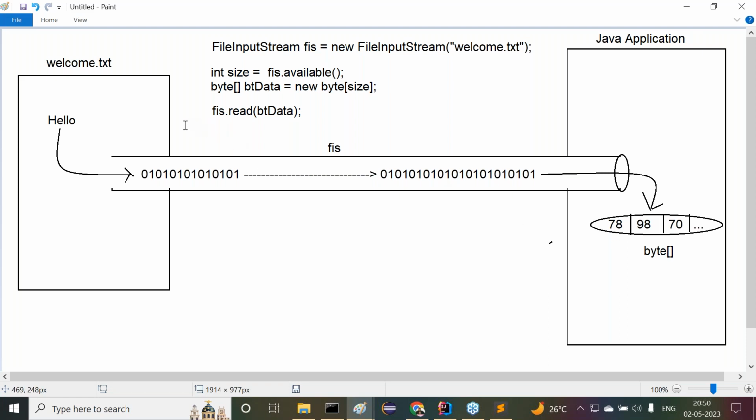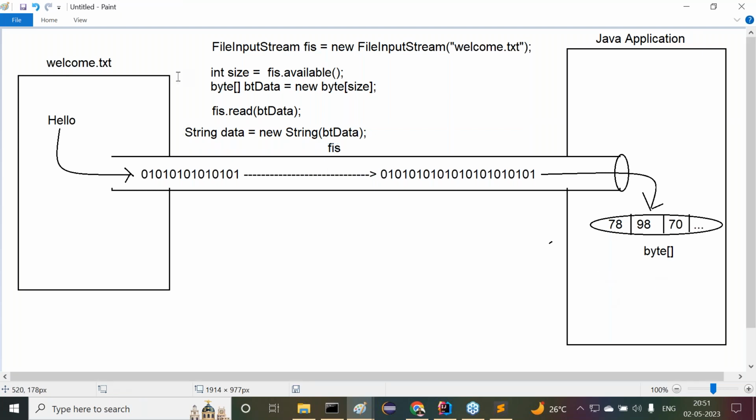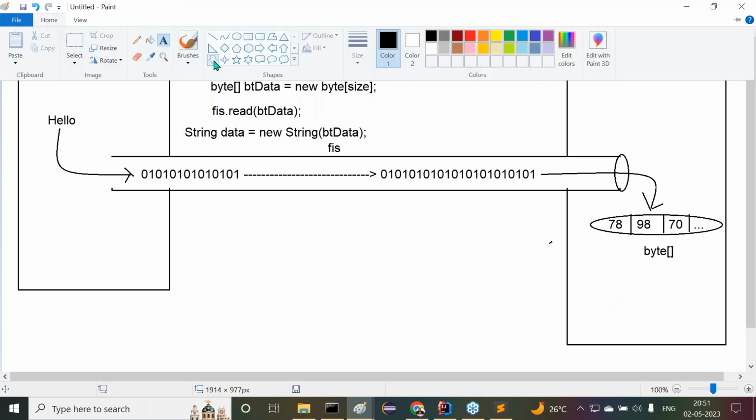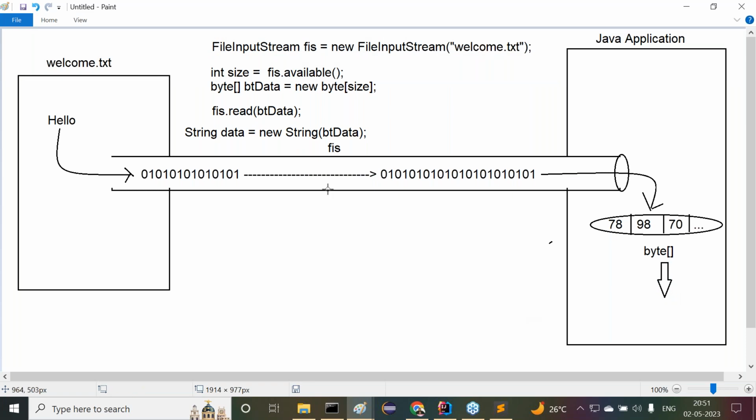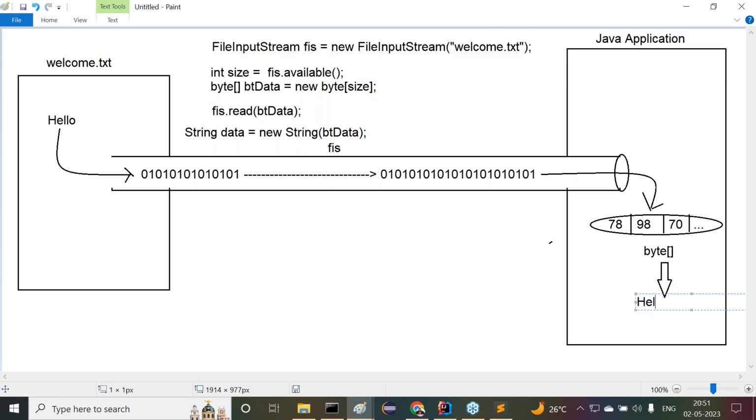How are we going to convert that byte array data to string? Just simply by using the String class constructor: String data = new String(byteData). Now automatically this data will be converted to string data. What is the string data here? We are able to get hello. Now this is a string, not raw text data.